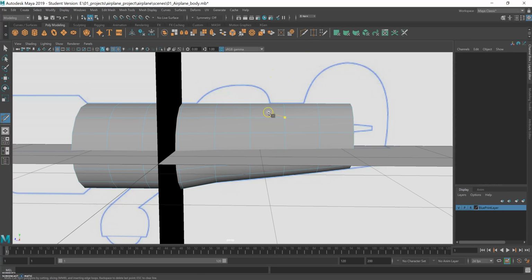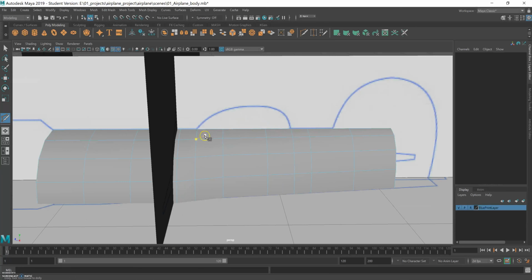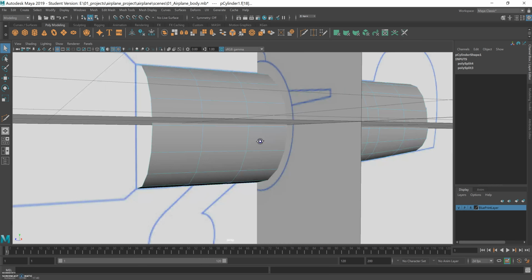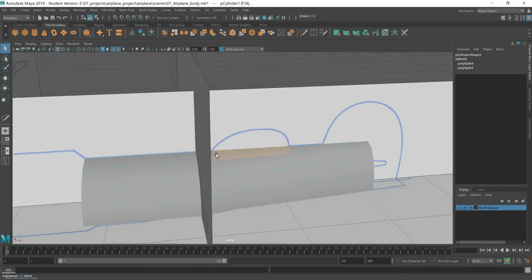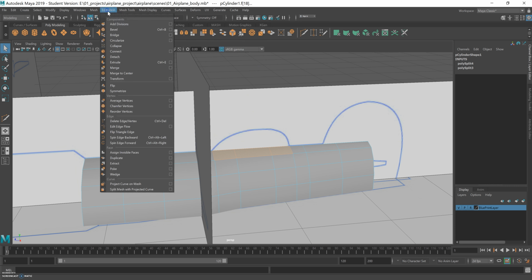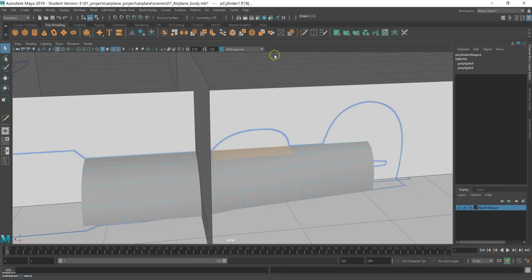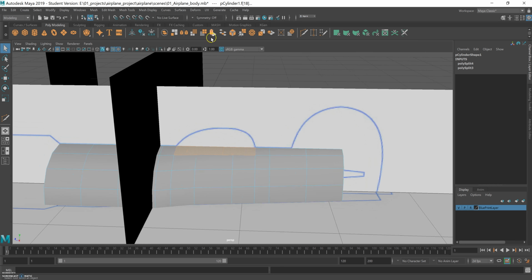So use the multicut tool again. I'm holding control and I'm adding a couple of edge loops, and now I'm gonna start building the cockpit from these faces. So I'm on face mode and I'm gonna use this tool called extrude, so you can find it here or on here. It is this little symbol here, it's extrude mode.